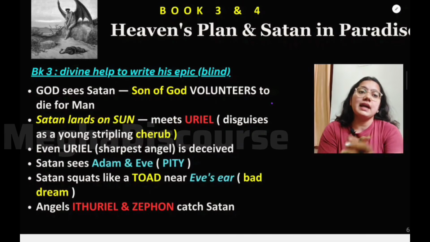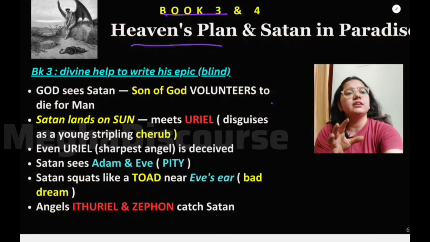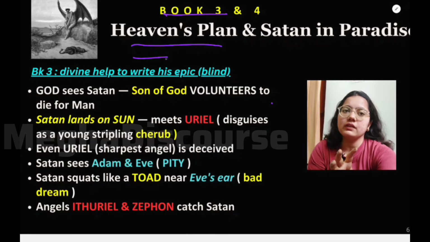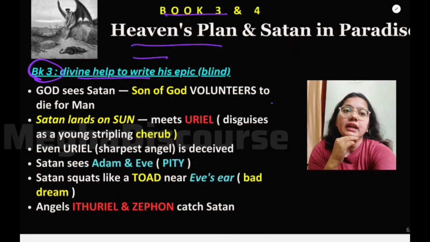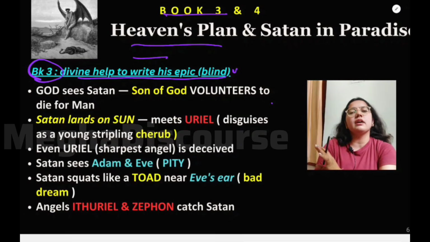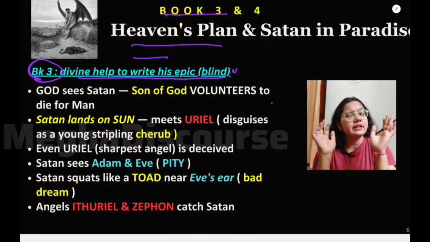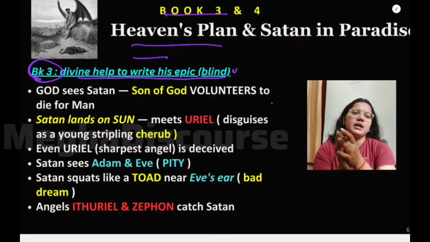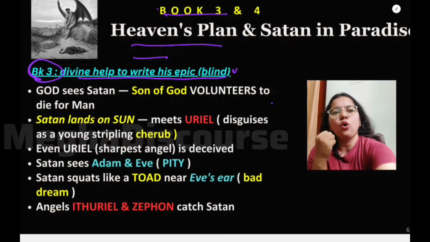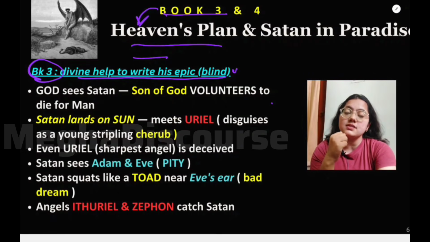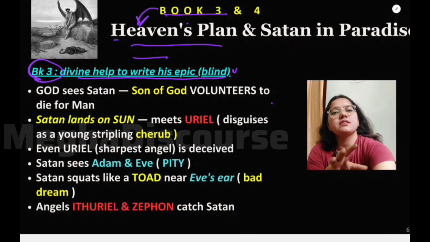Now, in book 3, it is all about heaven's plan. Now we know that this Satan is going towards the earth. Meanwhile, the scene shifts. In book 3, we see the invocation of divine help to write his epic. As we discussed earlier, John Milton in book 3 is invoking the divine help so that he can write this great poem again. So you should know that book 3 opens in heaven. If there is a question about which book has this scene of heaven, you should know that in book 3 there is this scene of heaven.